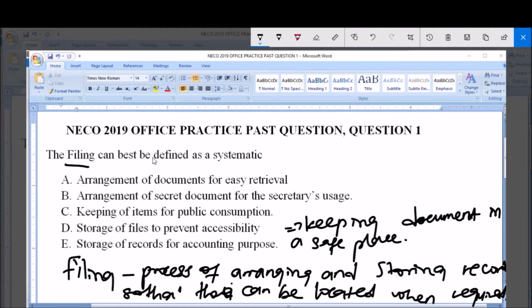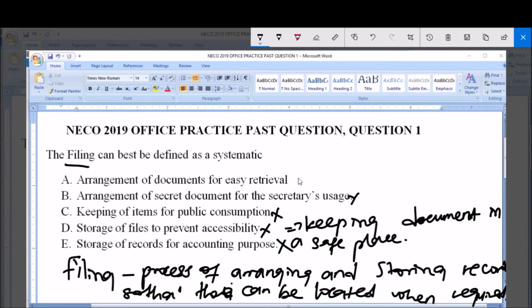Now the question says we should look for the option that best would define the word filing. Option A says arrangement of documents for easy retrieval. Option B says arrangement of secret documents for the secretary's usage. No. Option C says keeping of items for public consumption. No. D says storage of files to prevent accessibility. No. The purpose of storing this file is for easy retrieval. And E says storage of records for accounting purpose. Not just for accounting purpose alone. The main aim is easy retrieval.